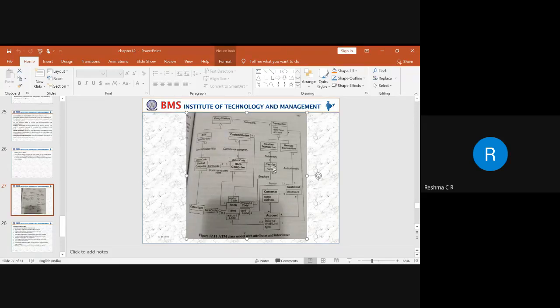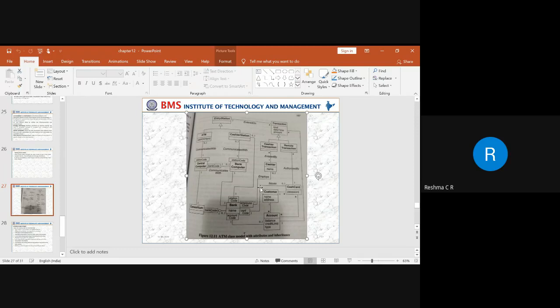Whoever the cashier is that enters the details, each and every employee is identified with the cashier name, and the bank employs that cashier, who is identified with the employee code. The card code identifies each and every transaction.